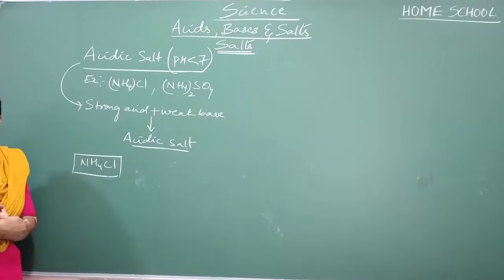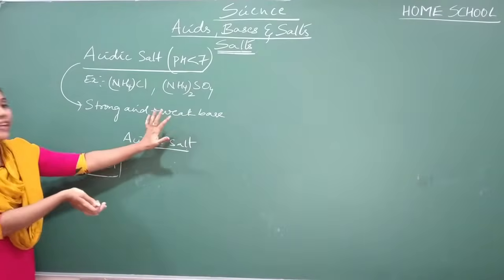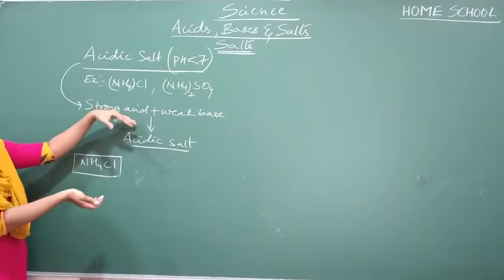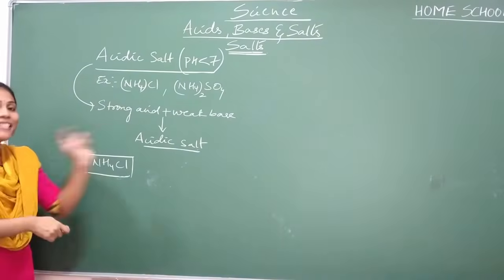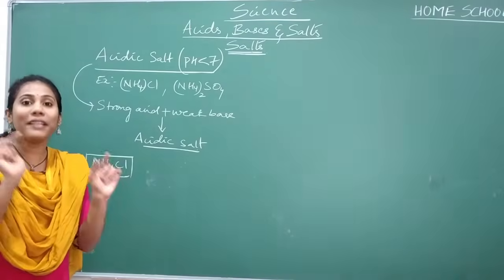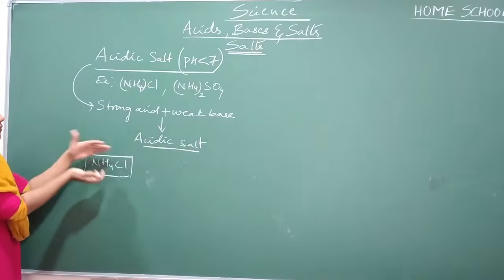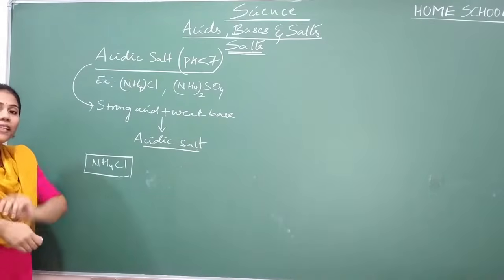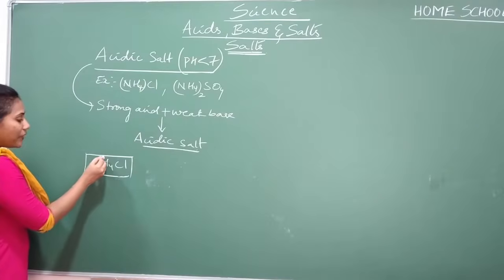How do you identify what weak base and what strong acid you have taken to form ammonium chloride? This is what is important for you to remember. How do you predict it? Always try to remember the first part.